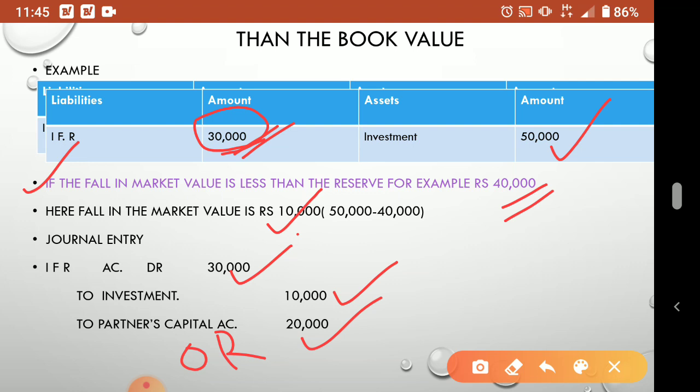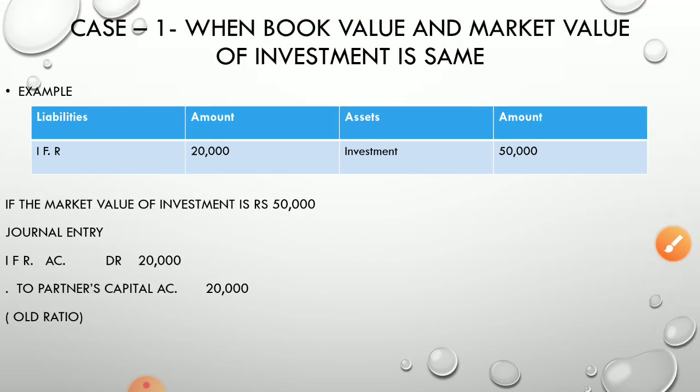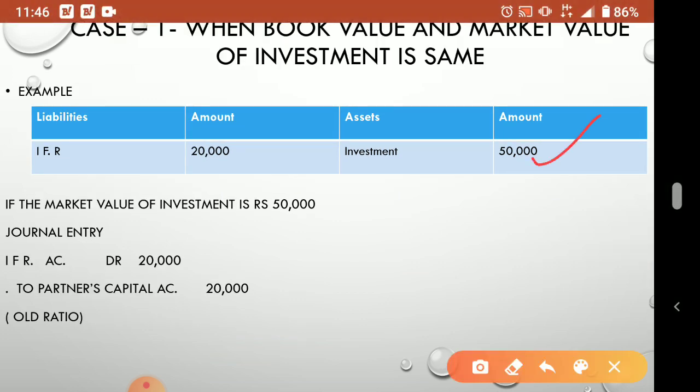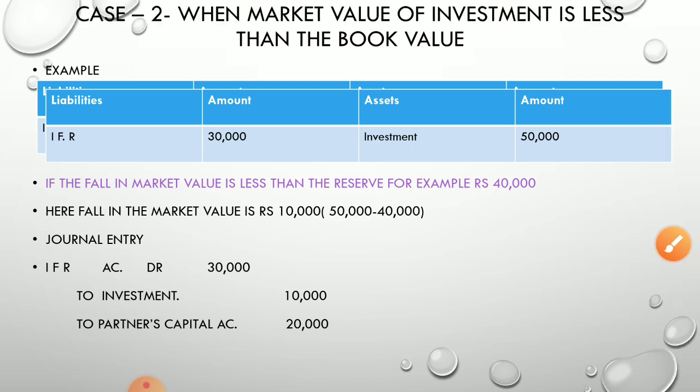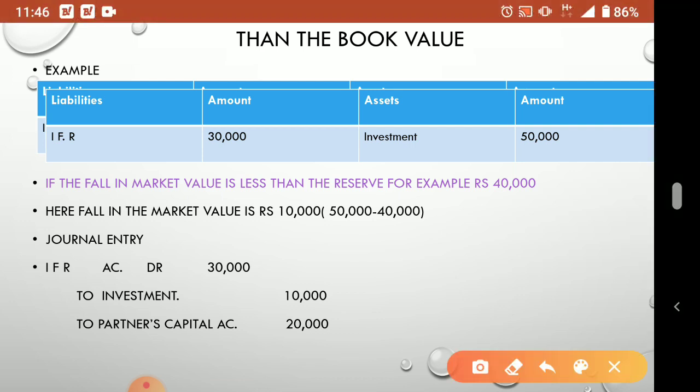Understood? Okay, once again I tell you, here the investment is 50,000 and the market value is, sorry, this is case 1. The investment is 50,000, the market value is 40,000, and the difference between investment and market value, 50,000 and 40,000, will come to 10,000.